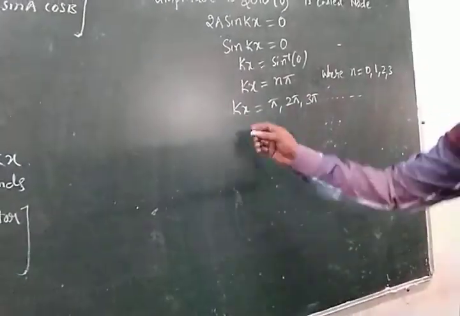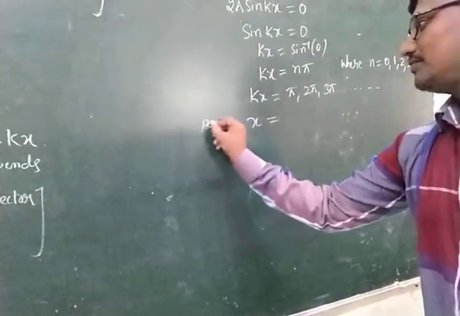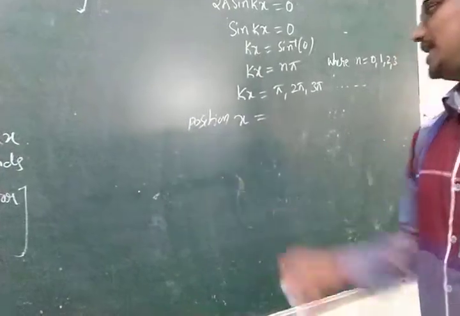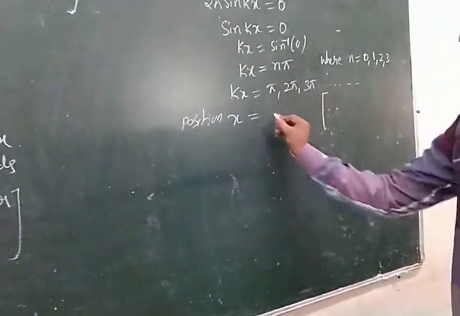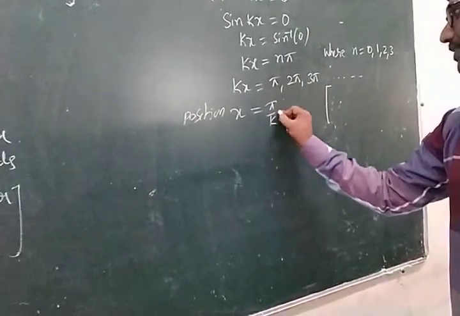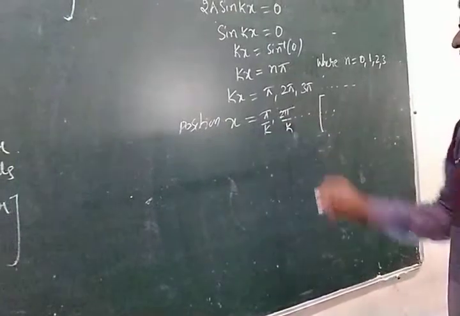Now the position x is equal to pi by k, 2 pi by k and so on.